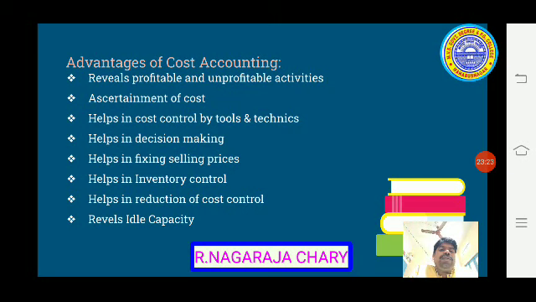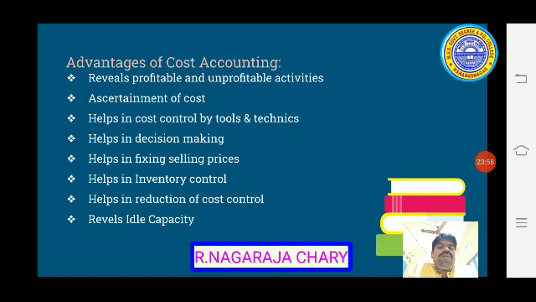Helps in reduction of cost, cost control. How do we reduce? Let us take an example: price issuing methods are there. Price issuing methods means first in first out, last in first out. So like that we have various methods. By using those pricing methods, cost can be controlled in the aspect of material.